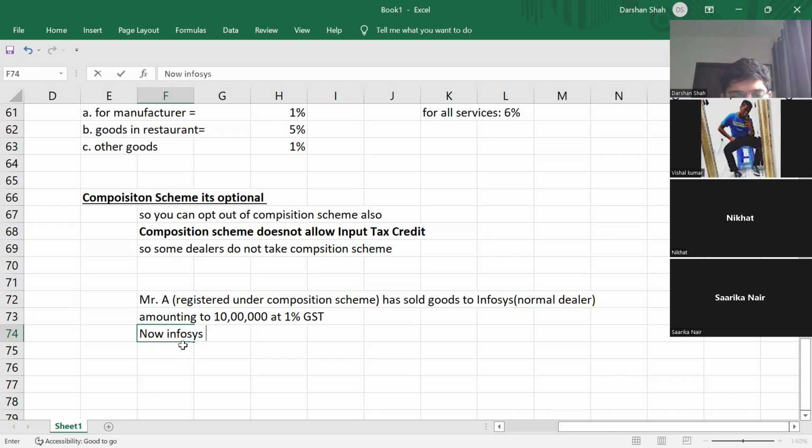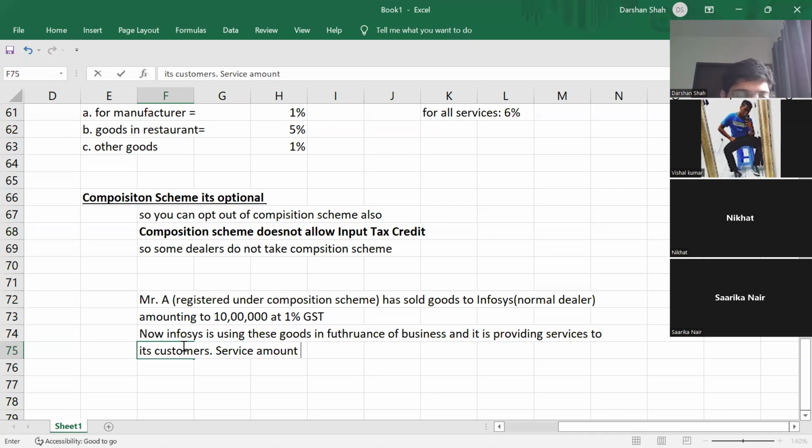Now Infosys is using these goods in furtherance of business, and it is providing services to its customers. As a simple example, the service amount is, let us say, 12 lakhs.